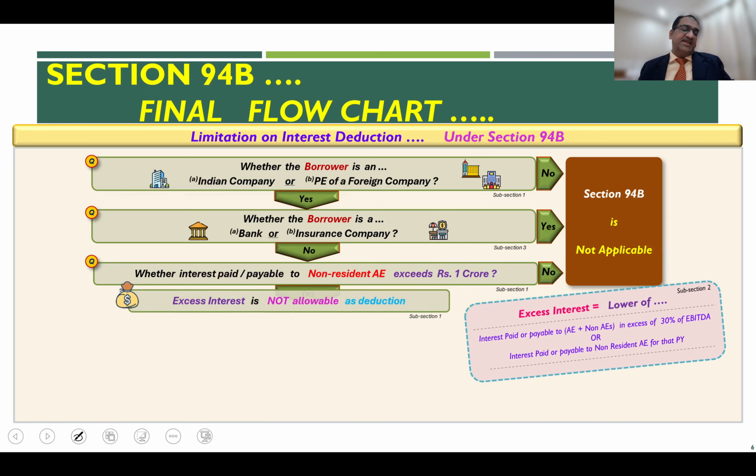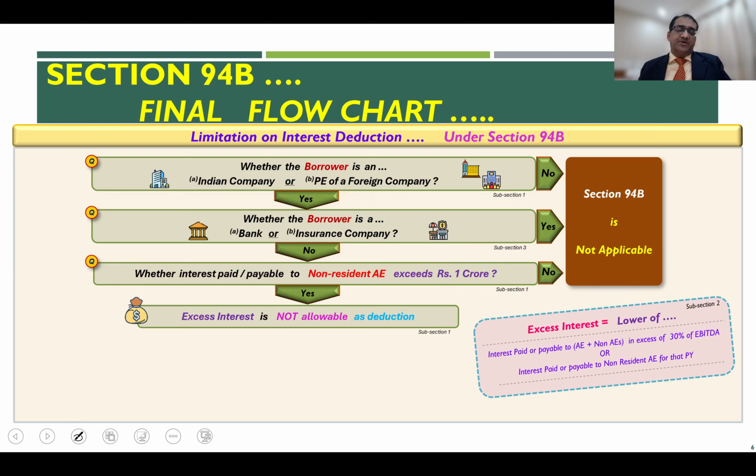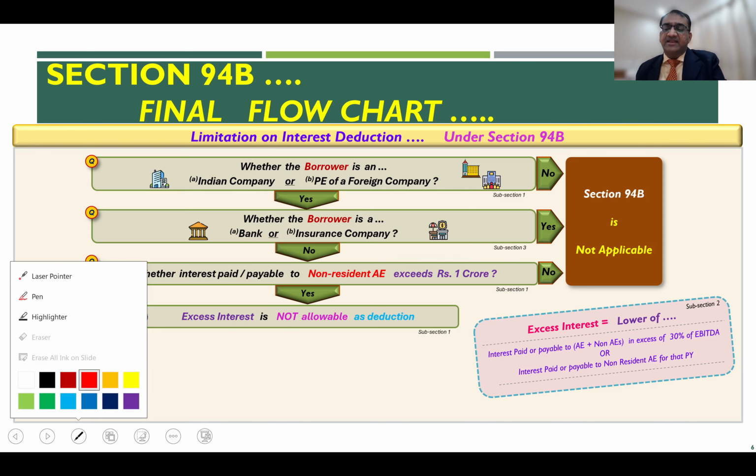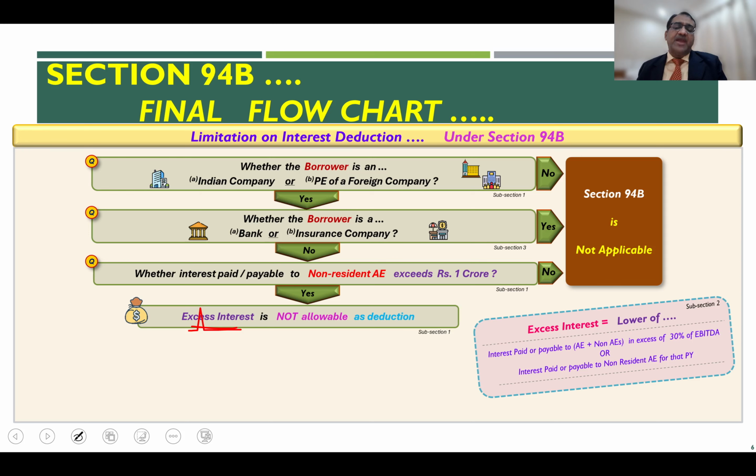But if it does, then you apply the requirement of Section 94B, and therefore, if there is any excess interest which you are paying, then as we have seen, Section 94B says that such excess interest, as defined here, is not allowable as deduction under PGBP. That means excess interest, we have already seen as defined in Section 94B in subsection 2. It says excess interest is the lower of the interest paid or payable to both AE and non-AE together in excess